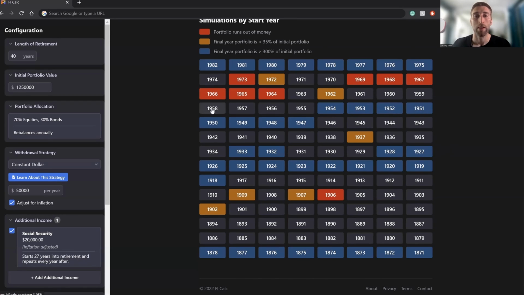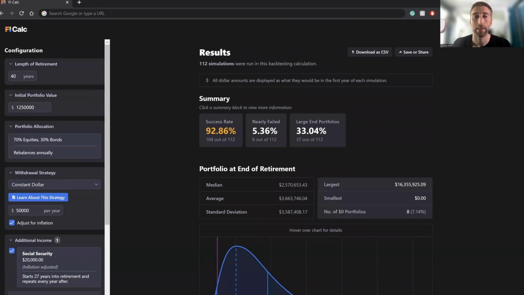And then the other ones that have no color, which are light gray, those are pretty much ones that didn't meet those other 3 requirements. So those are pretty decent years to retire. Now let's go back up here and see our success rate, 92%. And it is a yellow color.